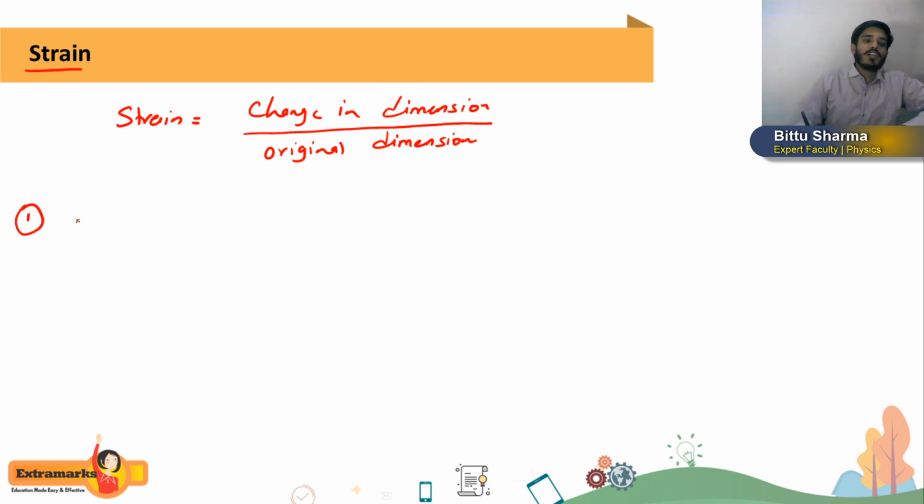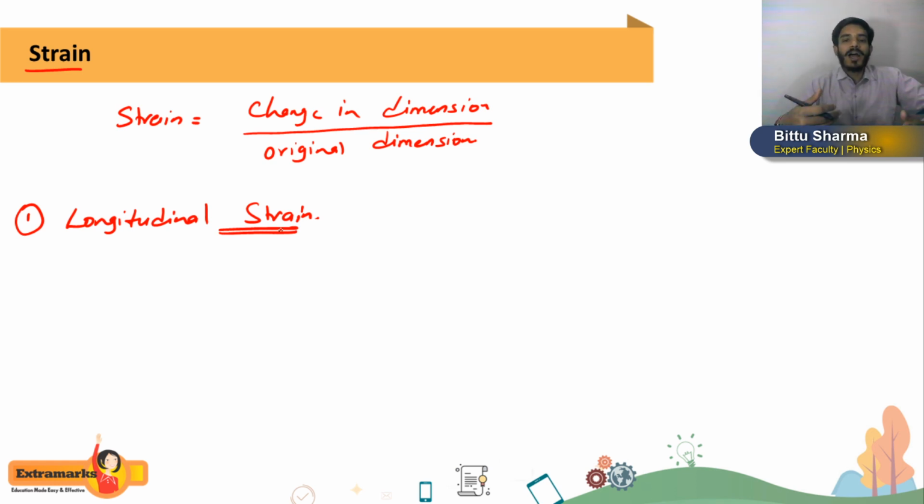First is longitudinal strain, second is shear strain, and third is volumetric strain. So first I will tell you about longitudinal strain. Now what is longitudinal strain, students? So you can see I already told you in longitudinal stress the force which we are applying, either it's external force or its restoring force, both the forces are acting along the line, along its length, due to which only the length will change. Getting or not?